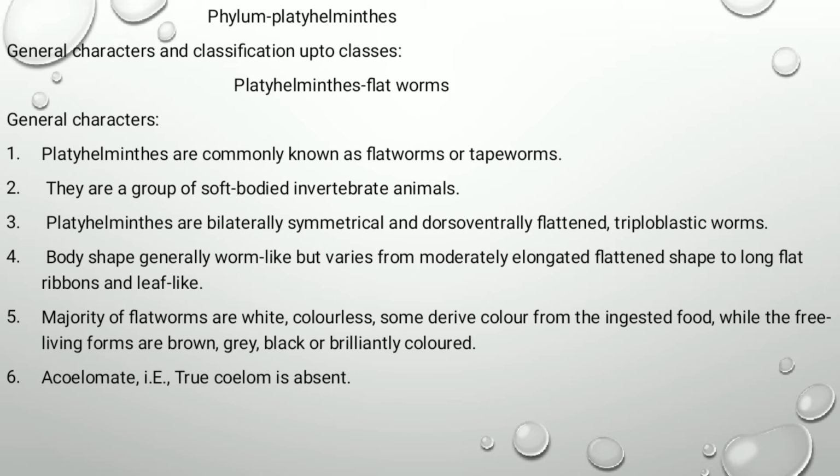These animals are mostly bisexual and the fertilization is internal. Bisexual means hermaphrodite, that is male reproductive organs and female reproductive organs are present in a single animal. Majority of flatworms are white, colorless. Some derive color from the undigested food, while the free living forms are brown, grey, black, or brilliantly colored.